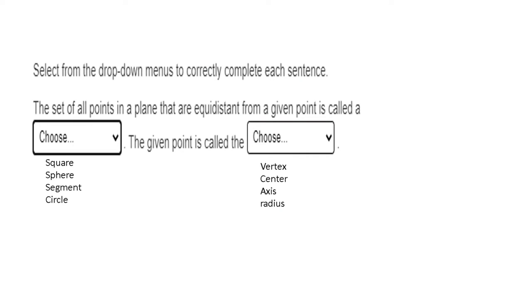Next, it says select from the drop-down menus to correctly complete each sentence. The set of all points in a plane that are equidistant from a given point is called the blank. The point is called the blank. So, the set of points in a plane that are equidistant from a given point. Think about what that is. So let's give a given point.